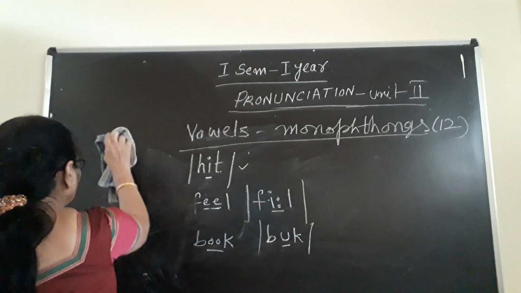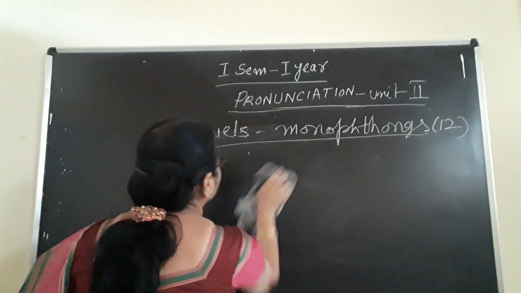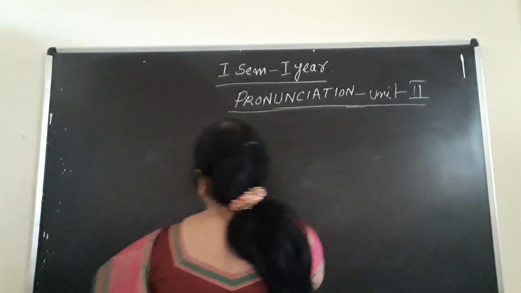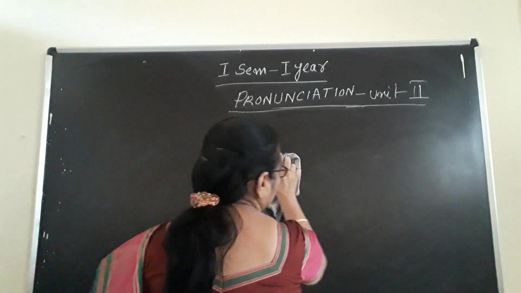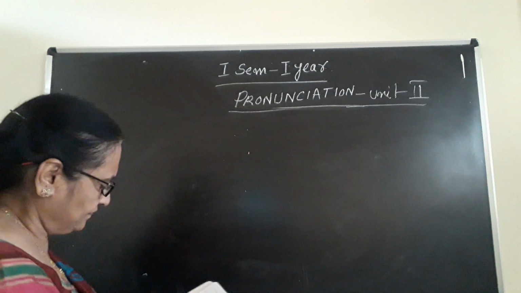Fourth one, U sound. These are all monophthongs only, not diphthongs. Understand? Only one symbol, one sound will come.